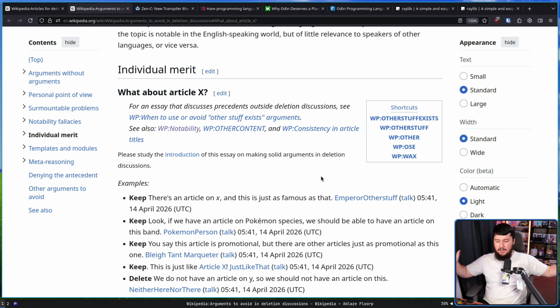That's understandable. But if we're talking about niche programming languages and one niche programming language has an article, and an article exists for another niche programming language that is more popular than that, that is something you can directly compare, and the comparison there makes sense. You can't just say, oh, whataboutism, that's not valid. That's not how this works. At least, it's not how it works in any sensible discussion. It is how it works on Wikipedia, though.